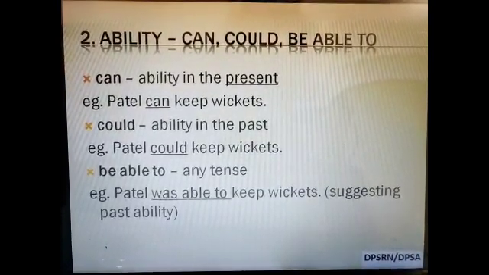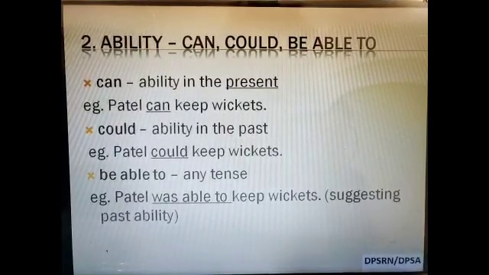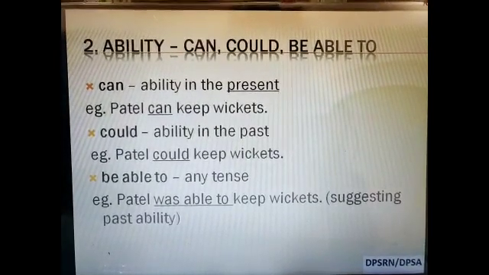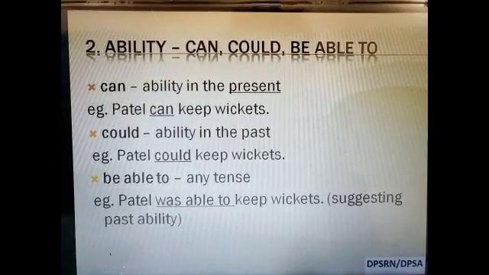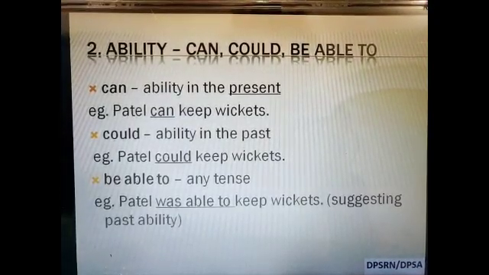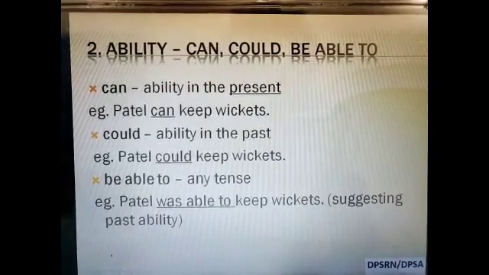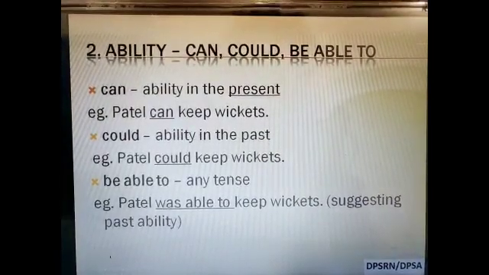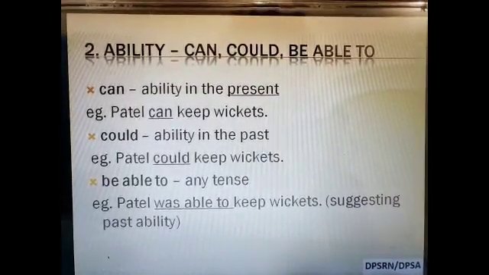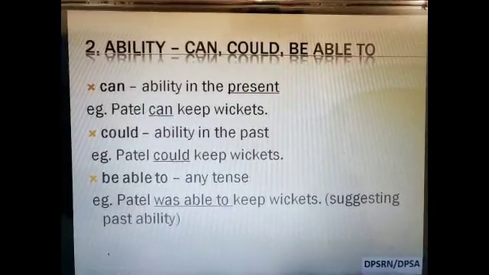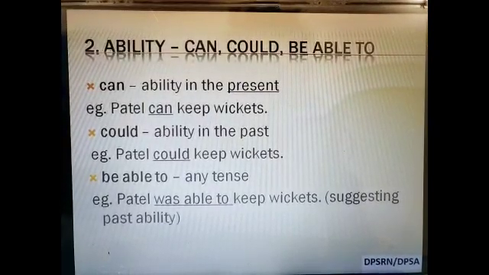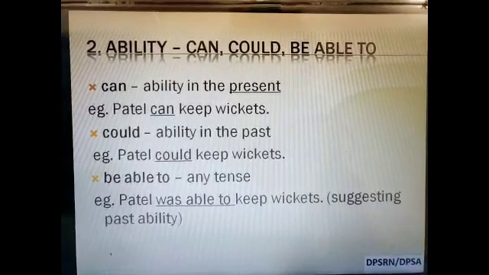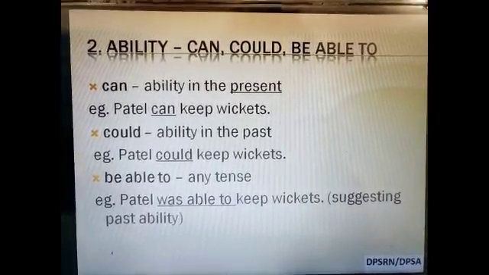Be able to is used in any tense. Was able to, were able to, is able to. So, be able to is a modal which can be used in any tense. This is one exception in the modals because it can change according to any tense. Look at this example. Patel was able to keep wickets. Was able to is suggesting some past ability.